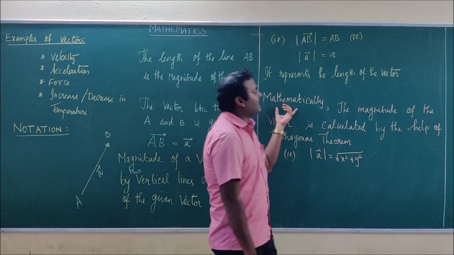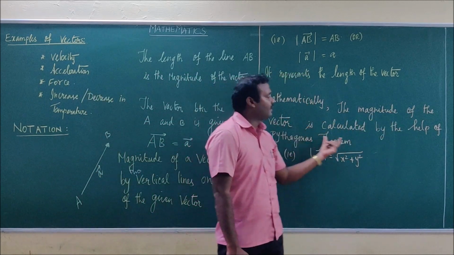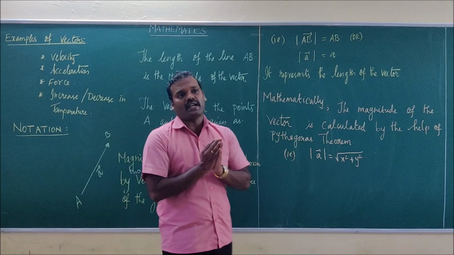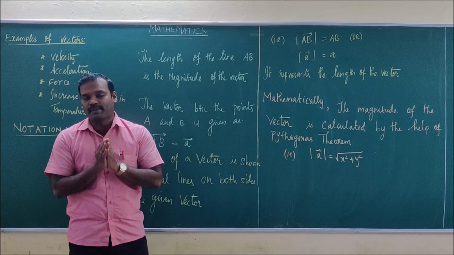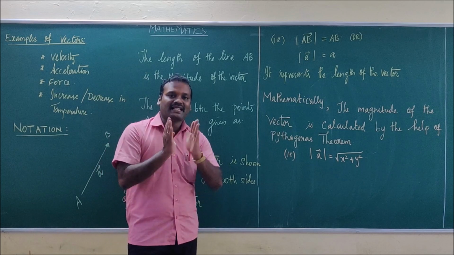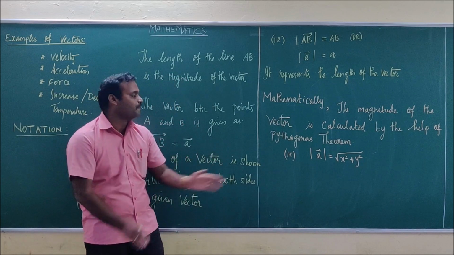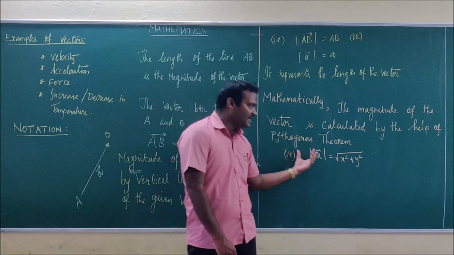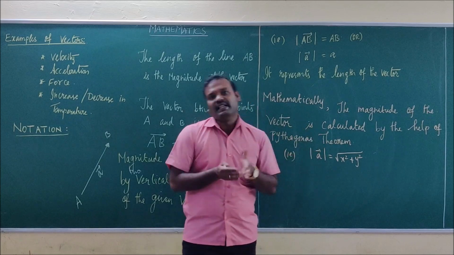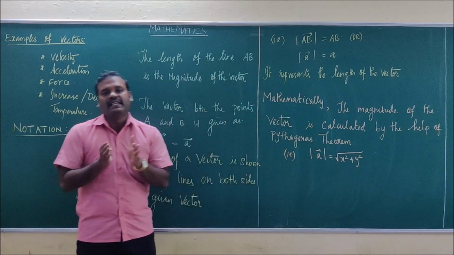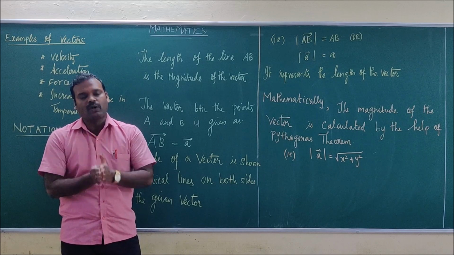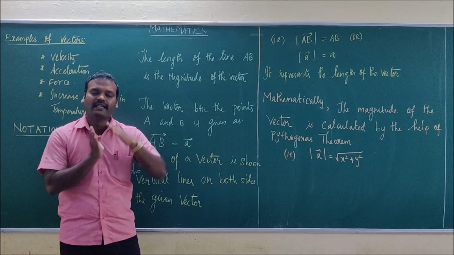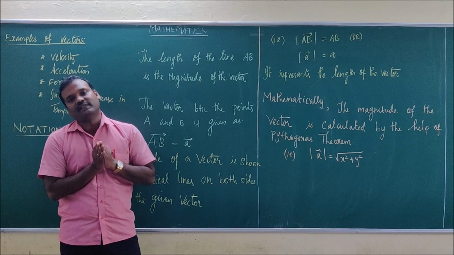Okay. Then mathematically the magnitude of the vector is calculated with the help of Pythagoras theorem. Suppose you have a point (x, y) in space, that is a two-dimensional point. If you want to find the magnitude for that point, that is the position, modulus of A vector equals square root of x square plus y square. I am not getting deep into the topic because separately we will discuss how to take modulus for a given vector. Now you have to remember only one thing: if you take modulus for a vector, that will become a scalar. That is known as the length of that vector.